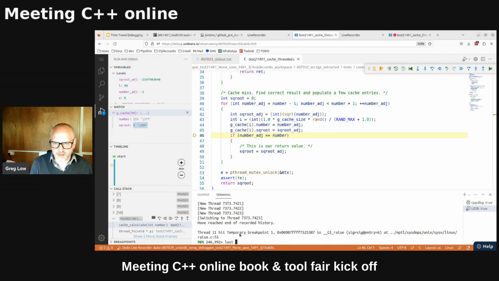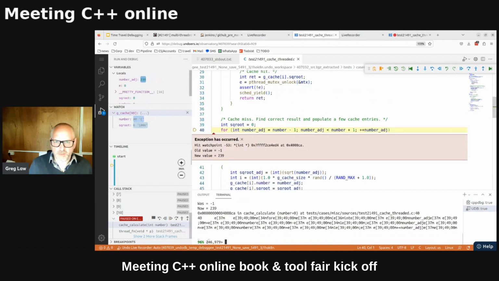I've got the command line here. So why is number adjacent -1? Okay, it's being set here, number adjacent. Well, it hasn't been initialized yet. It's being initialized to number, which is 0, minus 1. So here's the bug.